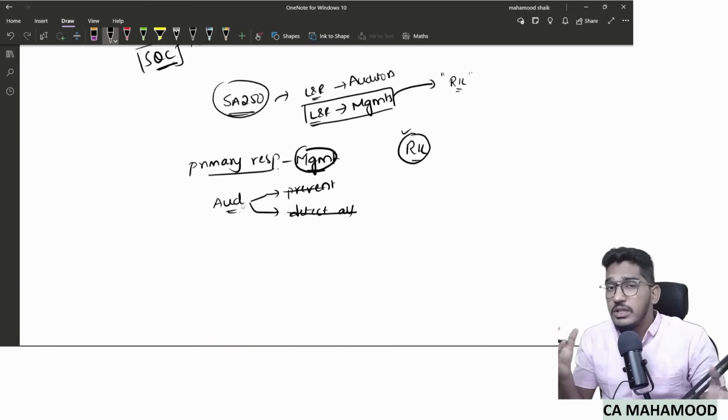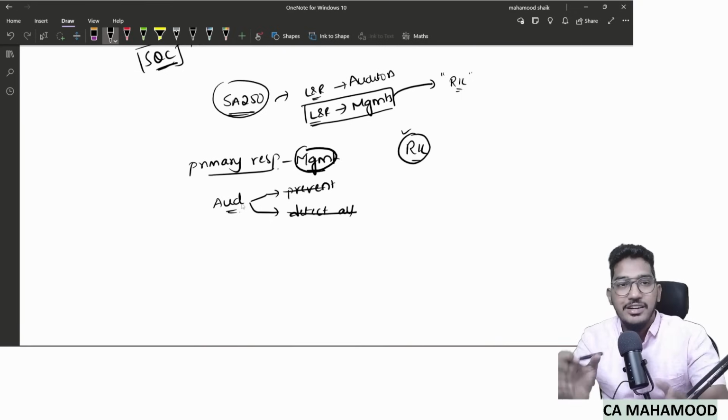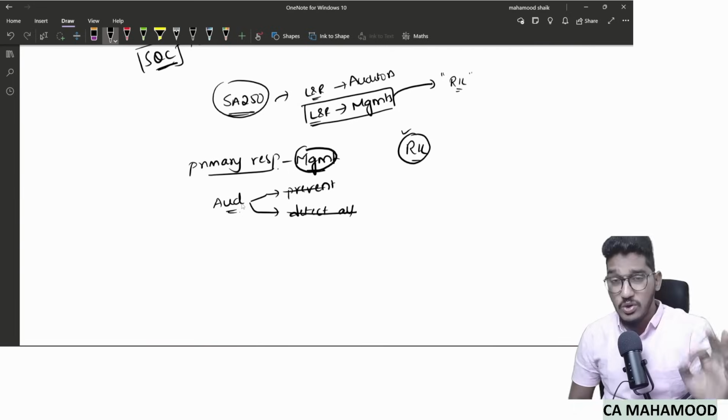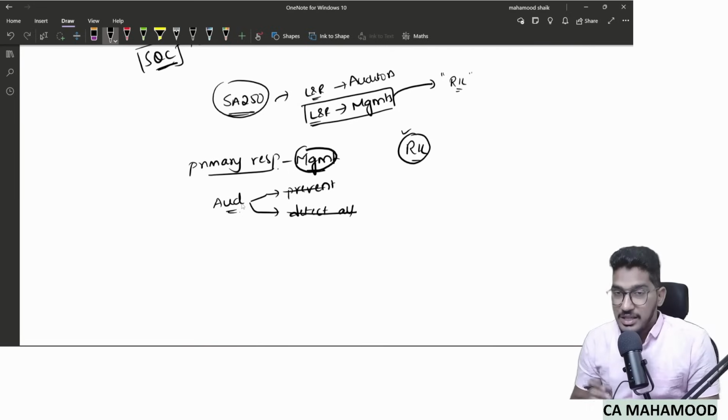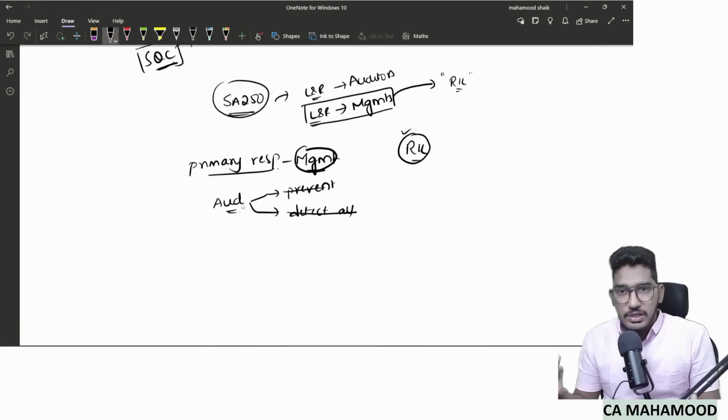So does that mean the auditor will not be held responsible at all if he didn't find non-compliances? No. Then what about the auditor's responsibility, sir? For that only we are reading this standard. That is the objective of this standard. Clear what I'm trying to say? So the auditor is not responsible for preventing all non-compliances. He is not even responsible for detecting all non-compliances. Then what is the auditor's responsibility, sir? That's what this standard is going to talk about.